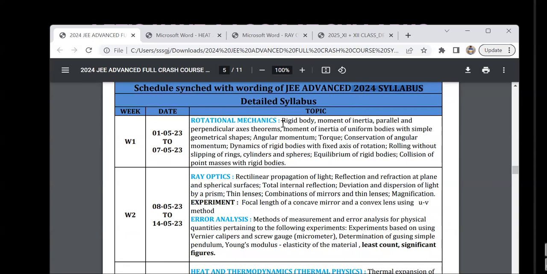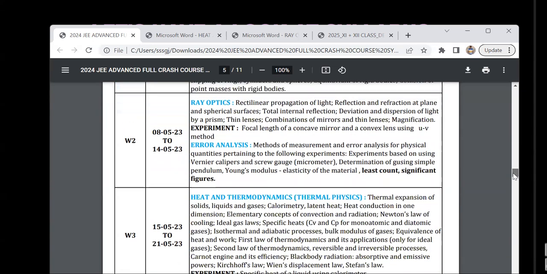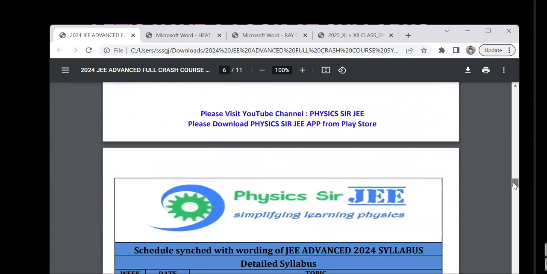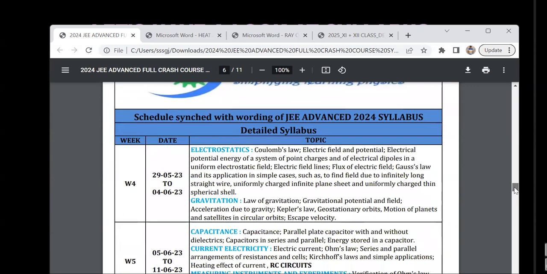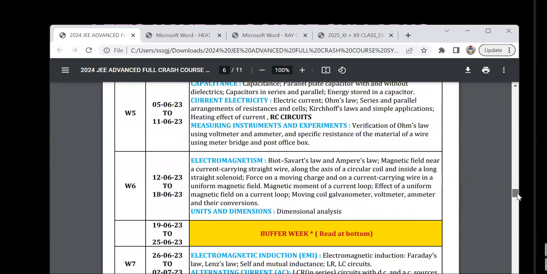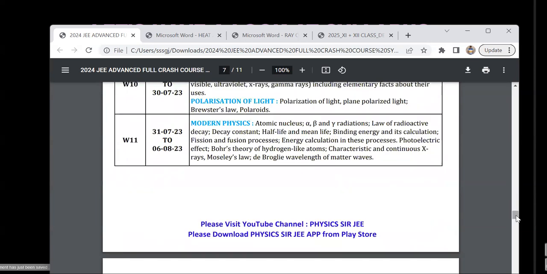So when I say rotational mechanics, this is the print that is there in the actual JEE Advanced syllabus. So you'll have an idea of what is there, what is not there, so that it's very, very clear. For example, diffraction and polarization are there in the JEE Advanced syllabus, but optical instruments are not there. So by reading this, you'll know that it is not there, and so on and so forth.